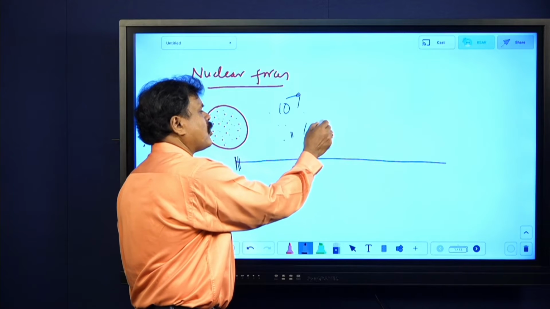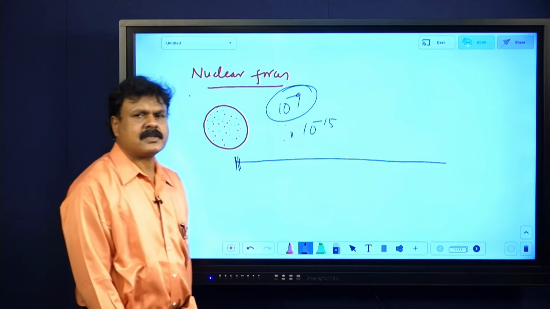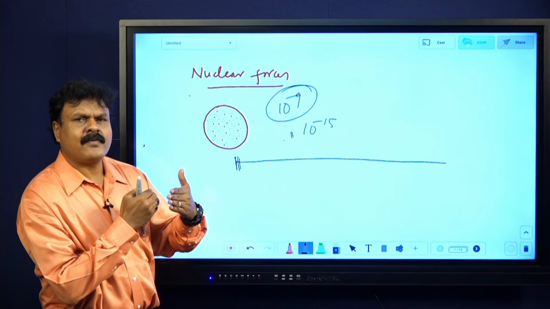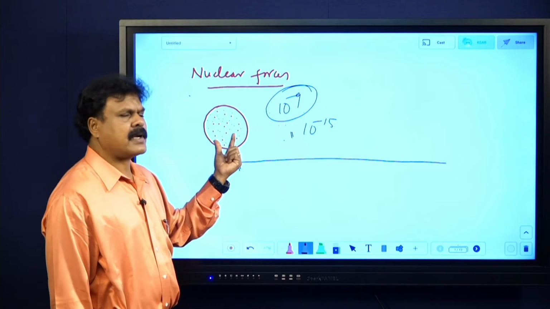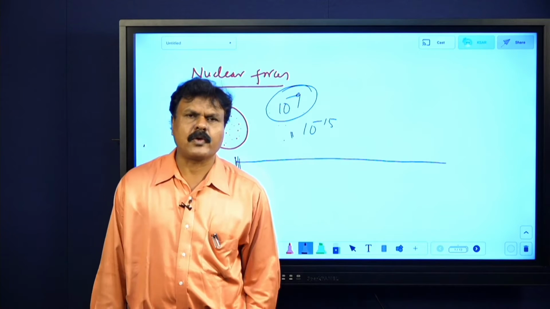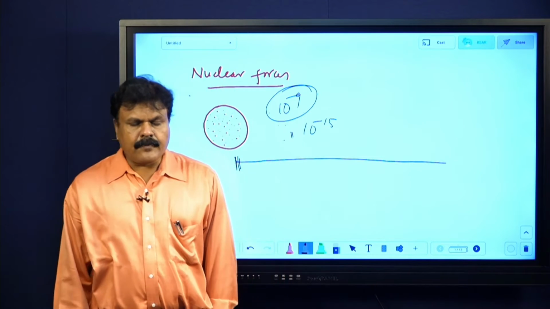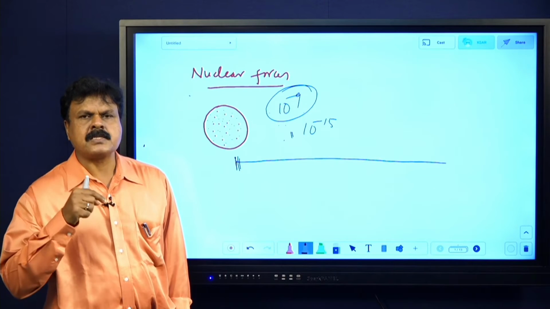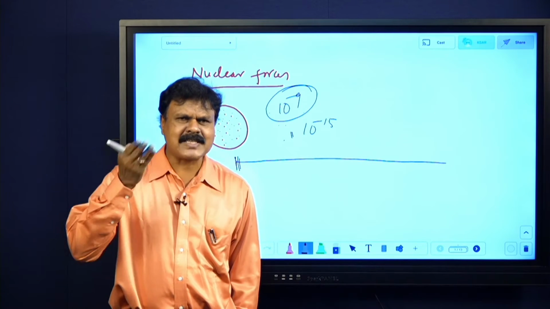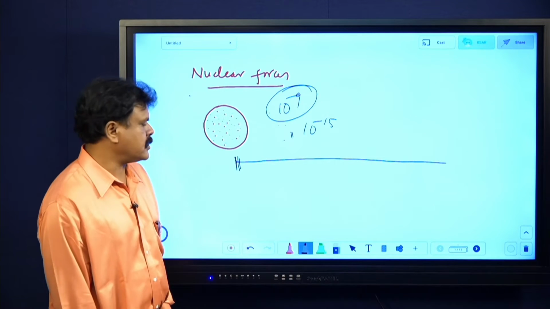I am talking about 10 power minus 15. This part is again divided into 1 million parts. You can't imagine that. When you bring them that close, there will be only a force of attraction. There is no force of repulsion at all. Those forces are called nuclear forces. Nuclear forces are the forces with which nucleons inside the nucleus are bound.